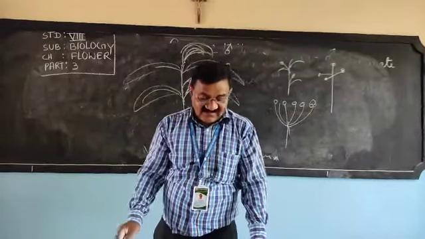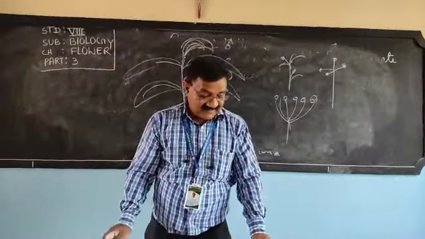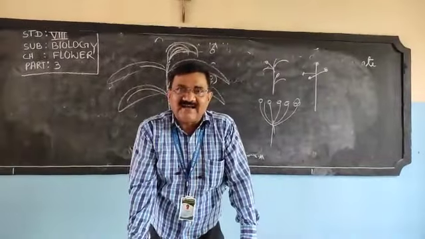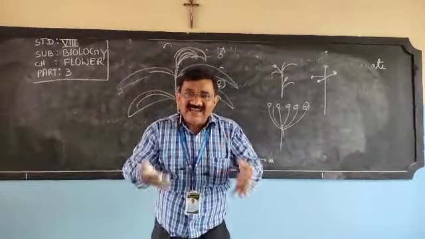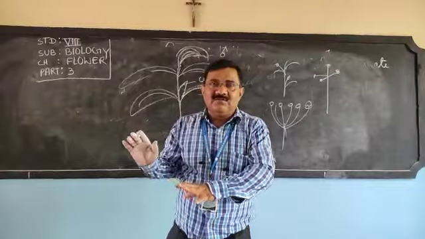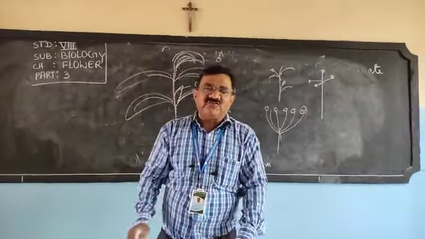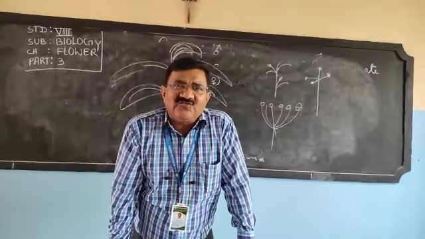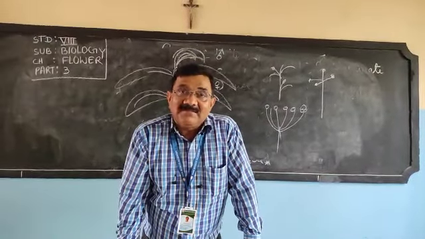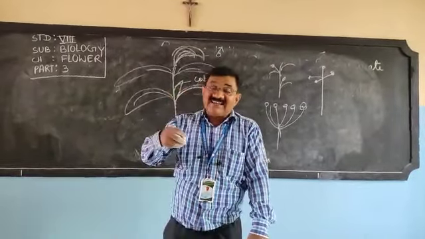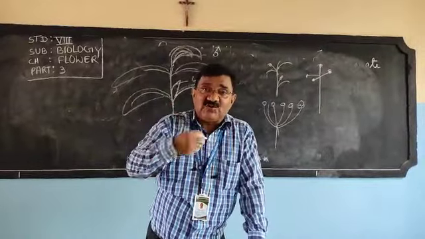And next, we have to discuss placenta. While we are in our mother's womb, we are connected to our mother through a tissue, and that tissue is known as the placenta. It gives us nutrition.